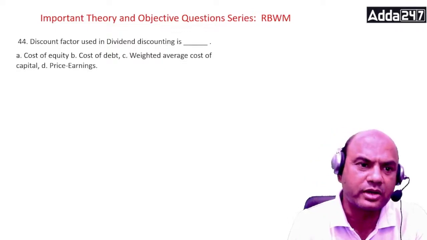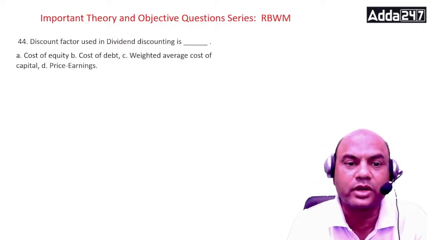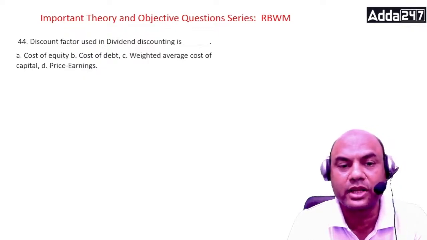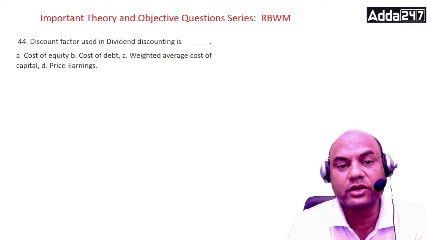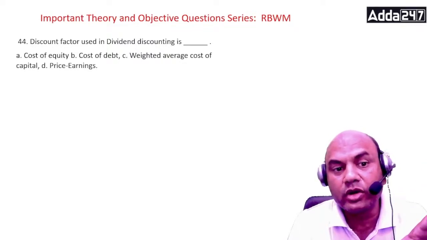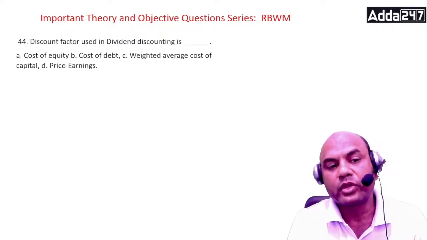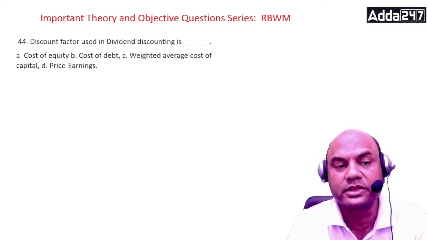Got it? Next, the discount factor used in dividend discounting is what? Cost of equity, cost of debt, weighted average cost of capital, or price to earnings. So what is that called?